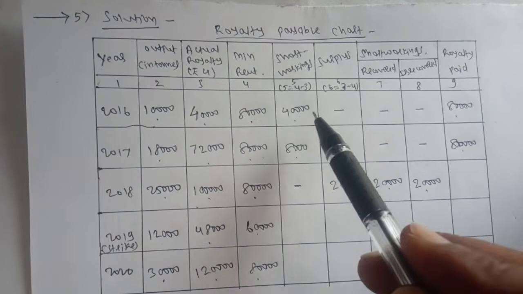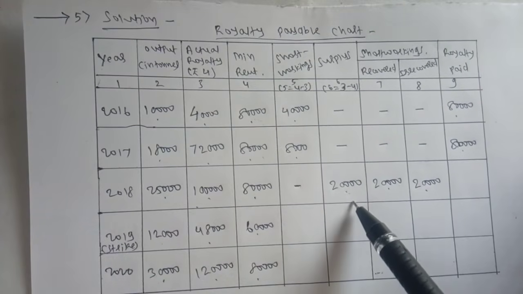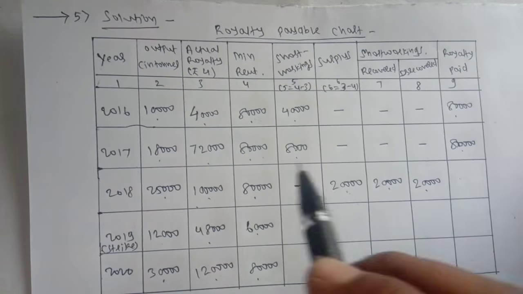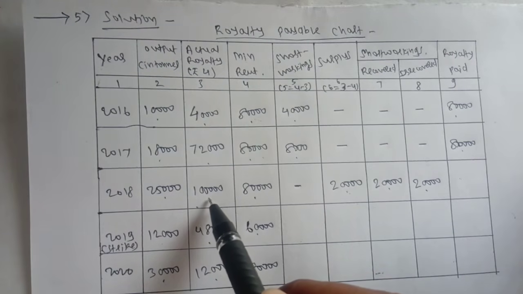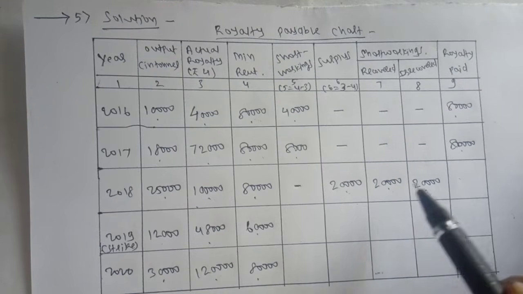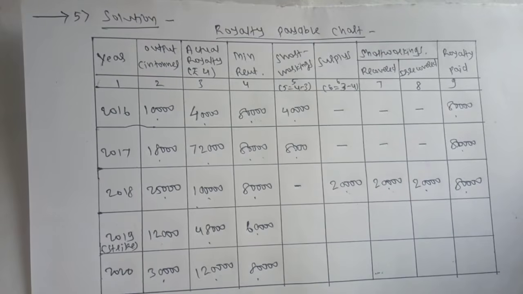For 2016 short workings, the deadline will be up to 2018 only. Okay. So the actual royalty paid is, actually we are supposed to pay 1 lakh, but 20,000 is recovered. So how much is left over here? 80,000. Okay. Isn't it simple?